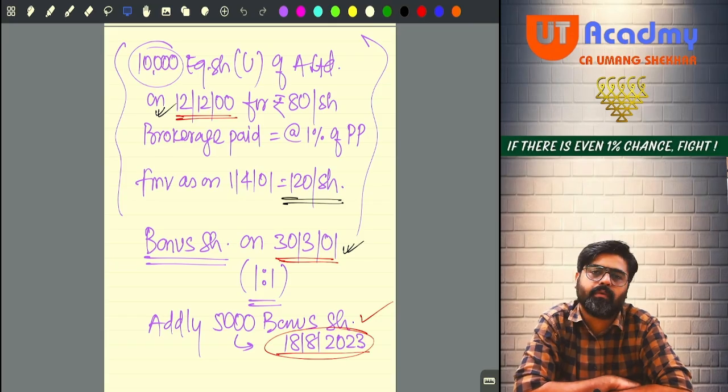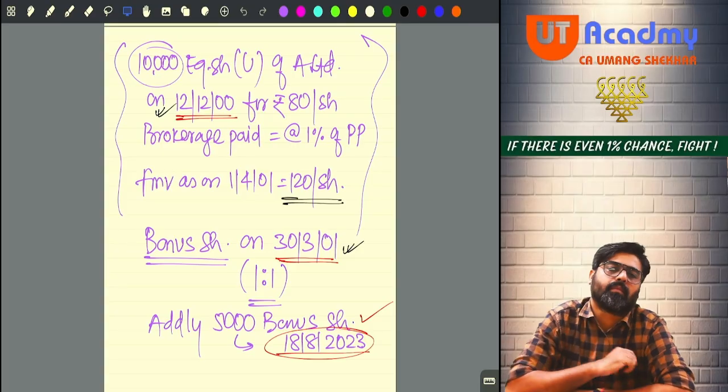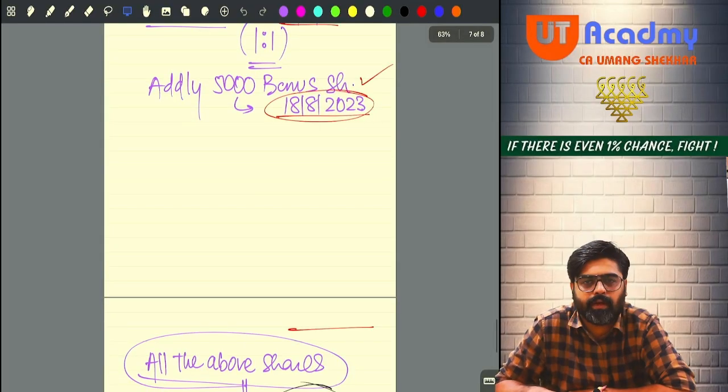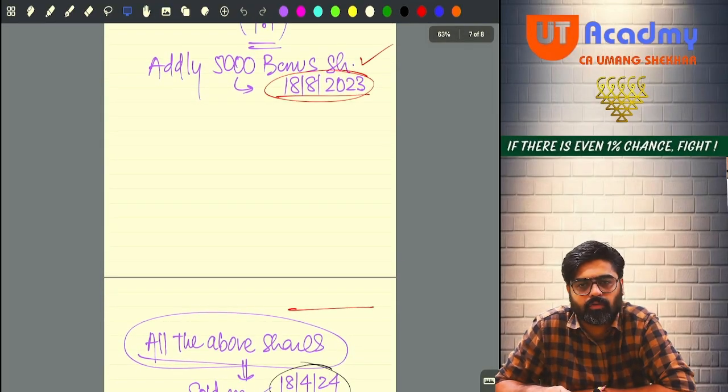Again, new paragraph. Additionally, he was allotted 5,000 bonus shares on 18th August 2023.